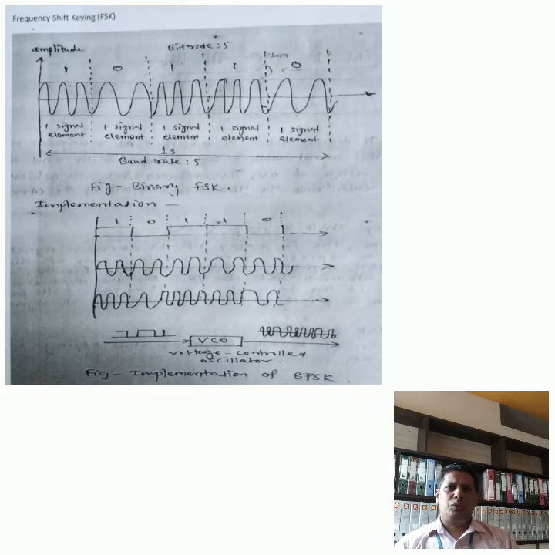The diagram shows binary frequency shift keying, where amplitude versus baud rate is shown. Here we have considered a baud rate of 5. For the digits 10110, that is the digital signal, every signal element has a value, that is 10110. The 10110 is implemented as shown in the figure.